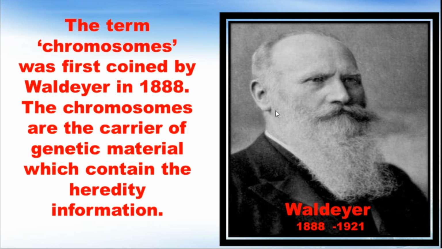The first person who coined chromosome is Van Dyer. The chromosomes are the carriers of genetic material, which contain the heredity information. So including the name, he has given the definition for the chromosome.